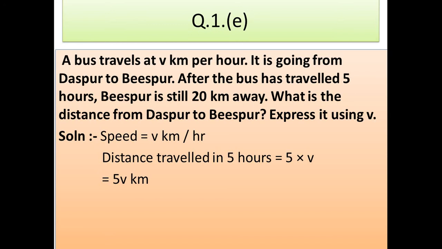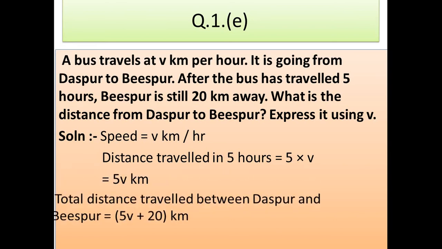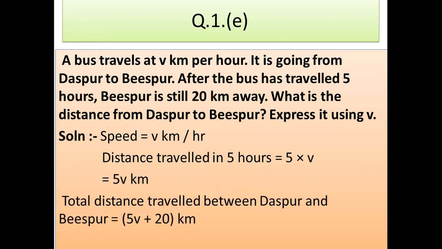So the total distance travelled in 5 hours is 5V kilometers. But the question also says that Bispur is still 20 kilometers away. So the distance from Daspur to Bispur is 5V plus 20 kilometers, because they still have 20 kilometers to reach Bispur.